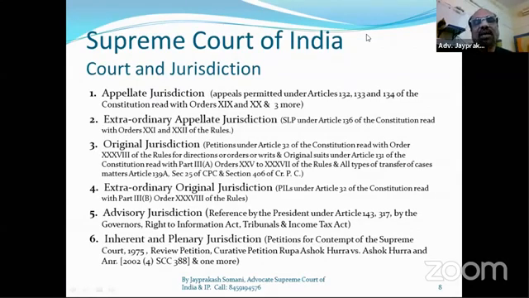So under Articles 226 and 227 of the Constitution of India, the High Court has power to entertain the writ petition. So it is always better to go to the High Court for the writ petition, and when the High Court is not giving you proper relief, then against the order of that High Court, a party can come into the Supreme Court.